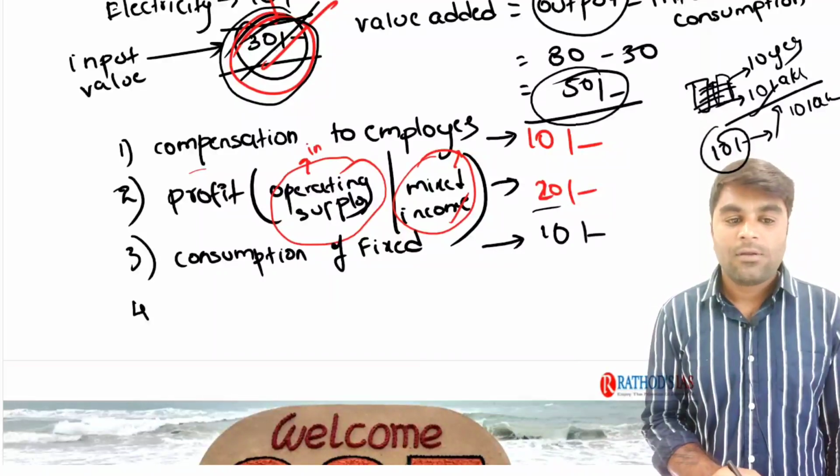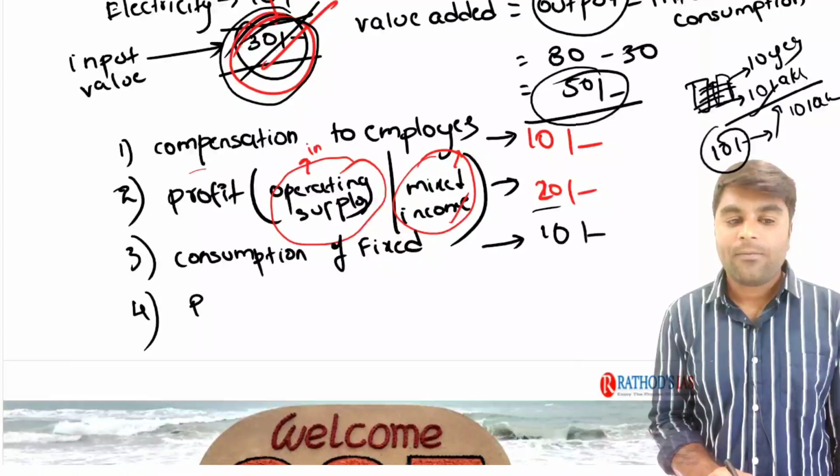Next, the fourth important component is production taxes.